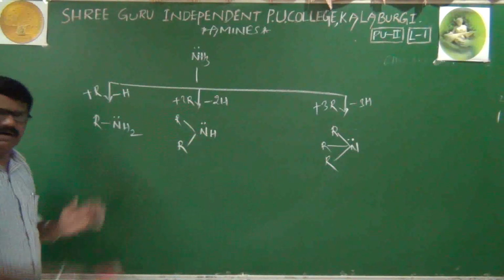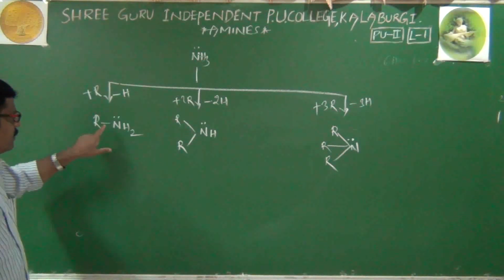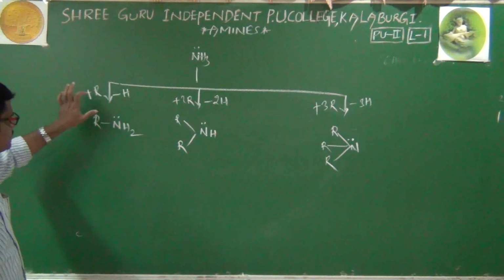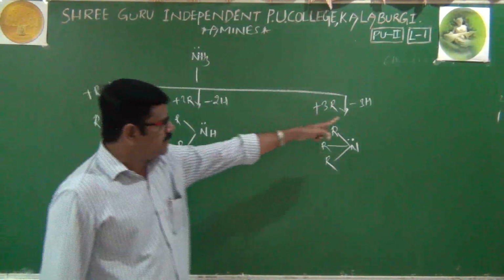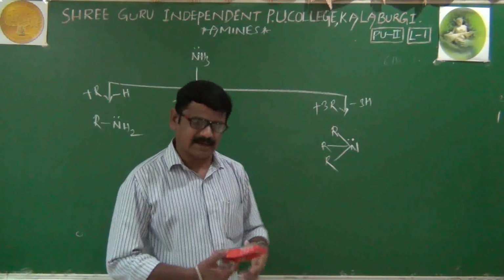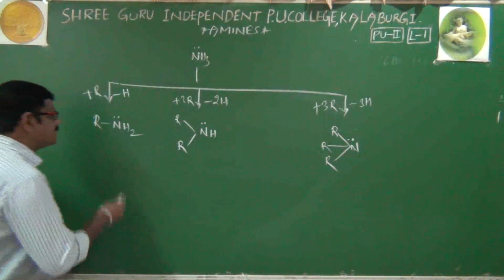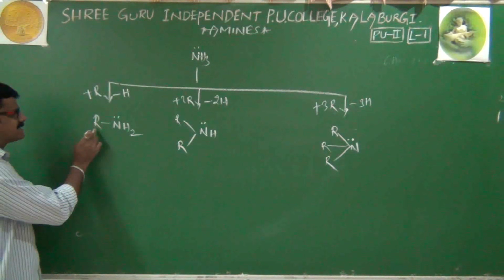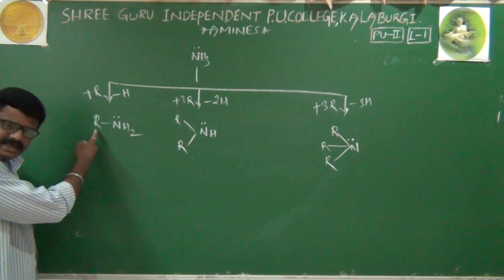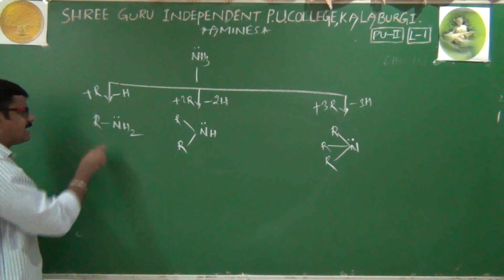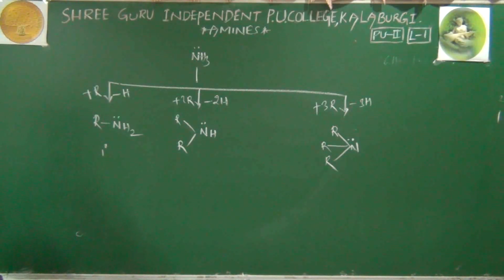Then what is the difference among these amines? Very simple. Here one hydrogen is replaced with only one alkyl group. Here two hydrogens are replaced with two alkyl groups. Here three hydrogens are replaced with three alkyl groups. If nitrogen is connected with only one carbon atom, that is, with one alkyl group, the obtained amine is called a primary amine. Or if only one hydrogen is replaced with one alkyl group, the obtained amine is called a primary amine.